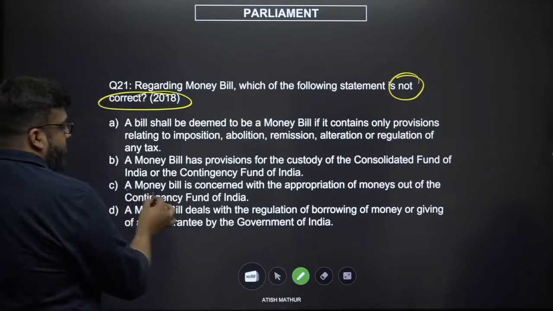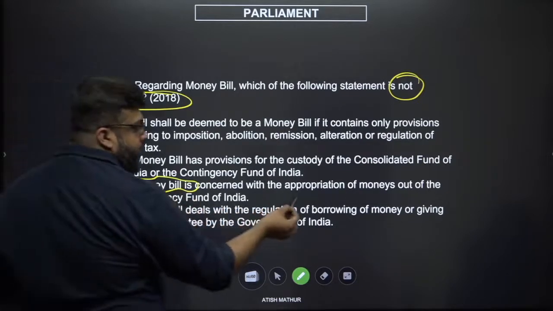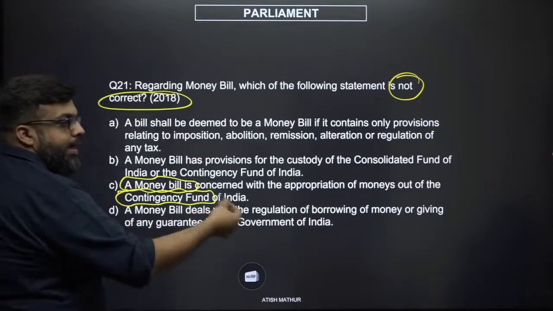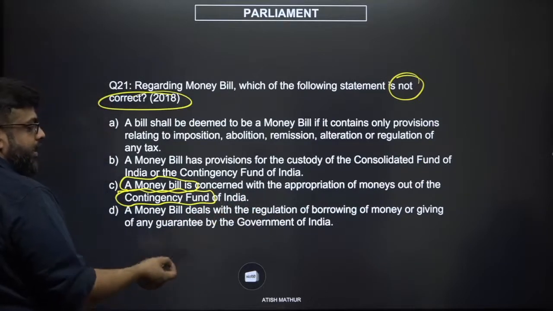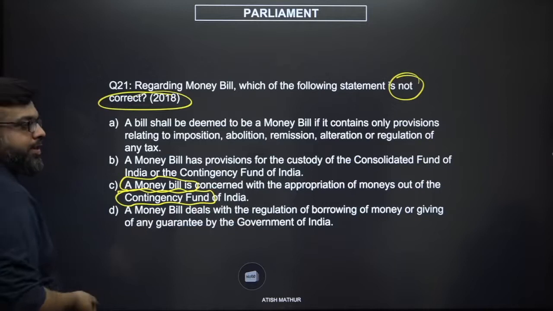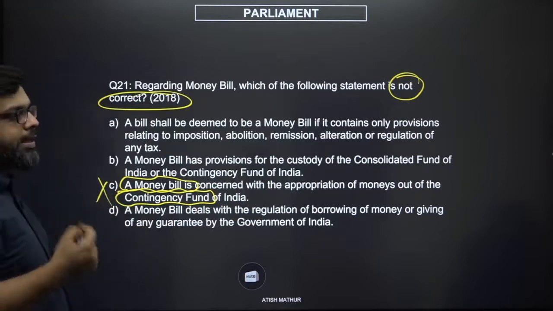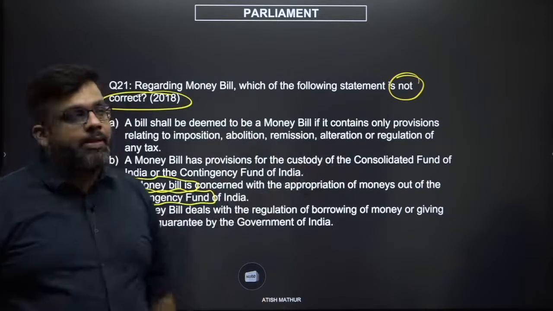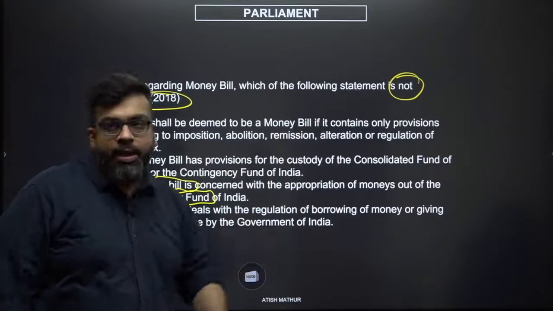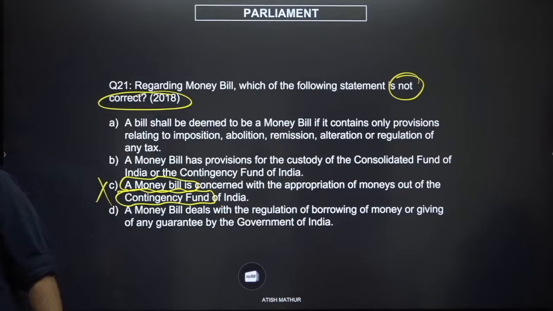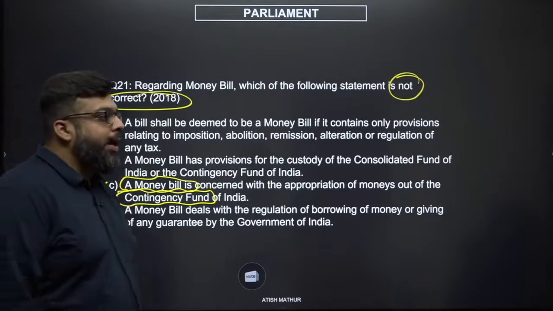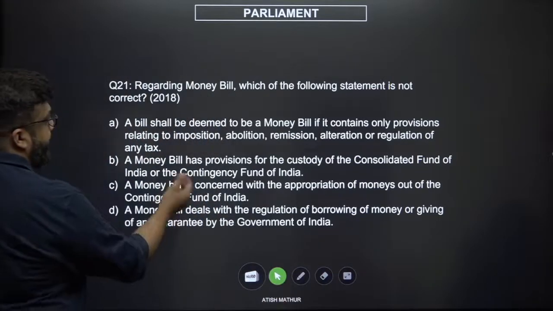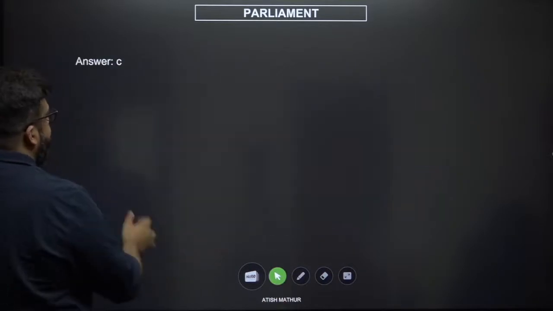If you have to go to the parliament to take money out of an emergency fund to meet any last minute urgent expenses, then why do you have an emergency fund in the first place? This is why this, on a straight application, is wrong. You can take the money out and then later get parliamentary sanction, but immediately, you do not need a parliamentary sanction for taking money out of the Contingency Fund of India. So C becomes your incorrect option, which is your right answer.